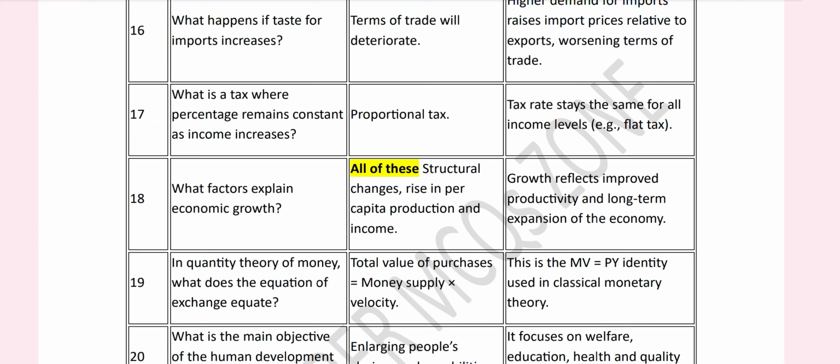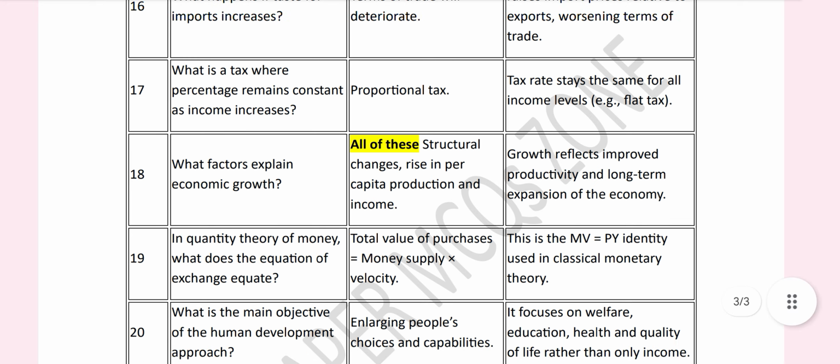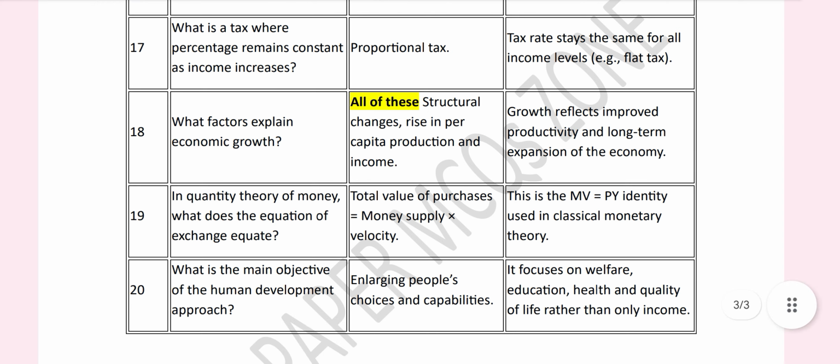Question number 17 is, what is a tax where the percentage remains constant as income increases? Right answer is proportional tax. Rates stay the same for all income levels, e.g. flat tax. प्रोपोर्शनल टैक्स में टैक्स रेट जो होता है वो सेम रहता है हर इनकम लेवल पे.